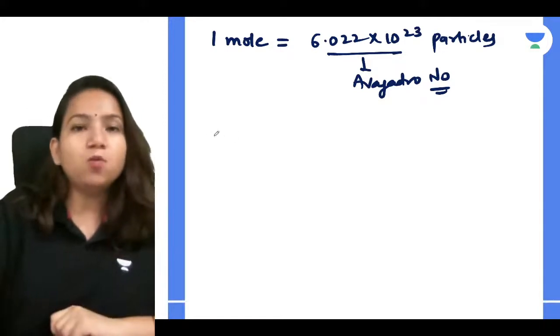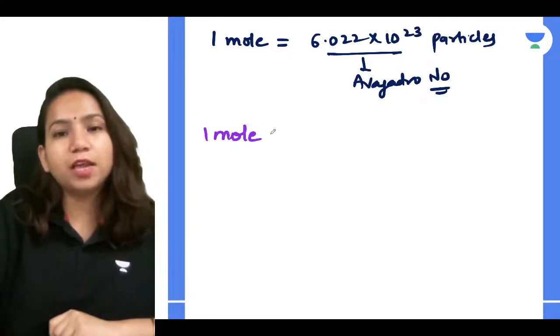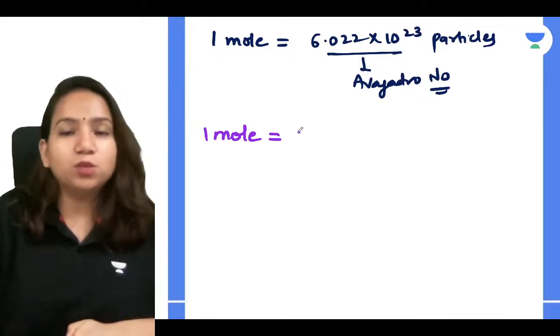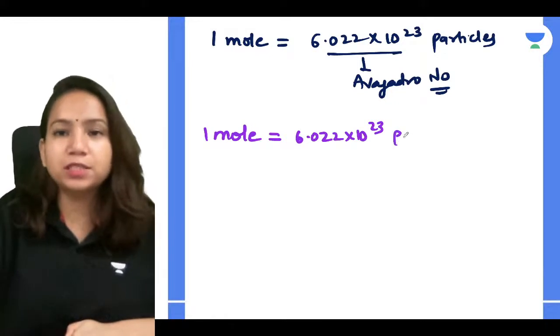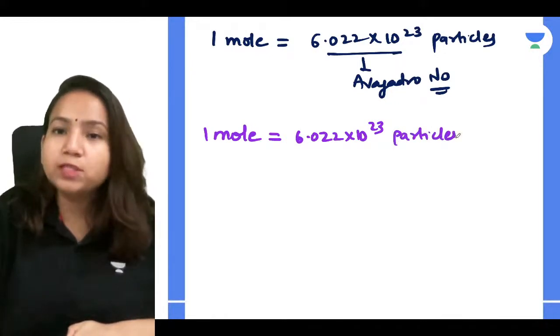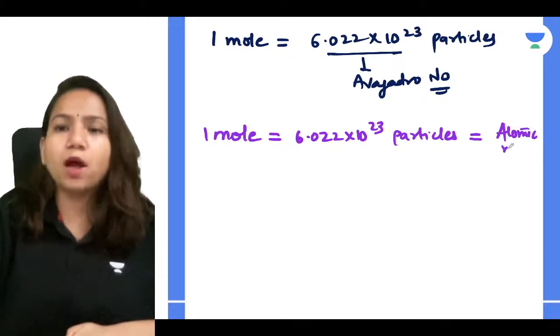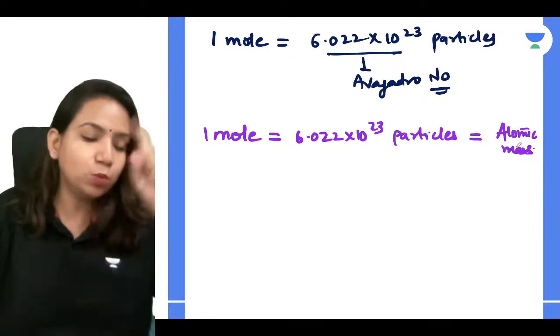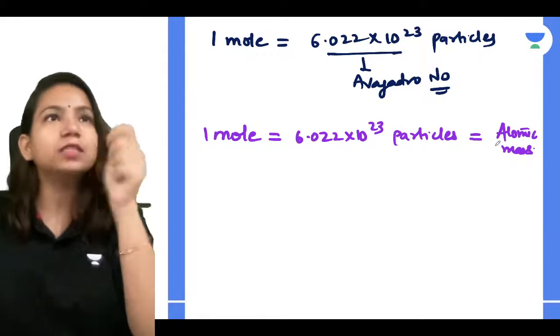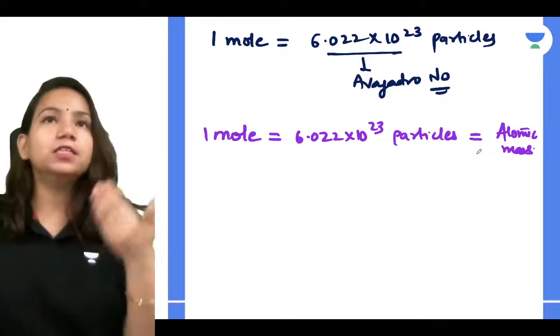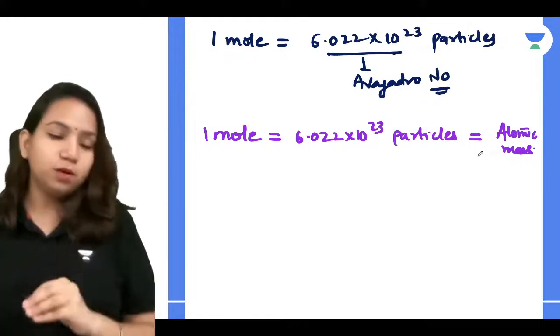Now we understood a very important thing also in the last class, that 1 mole is equal to what? It is equal to Avogadro number, which is 6.022 into 10 to the power 23 particles, and it is also equal to its atomic mass, guys. Why? Because how are you going to get 1 mole when you have a given mass and molar mass the same? When you divide it, you will get the value 1.